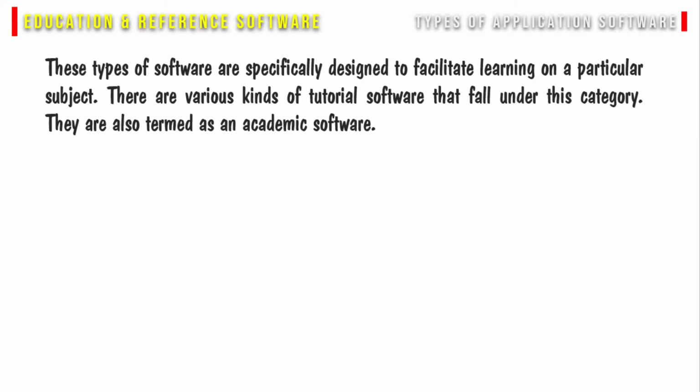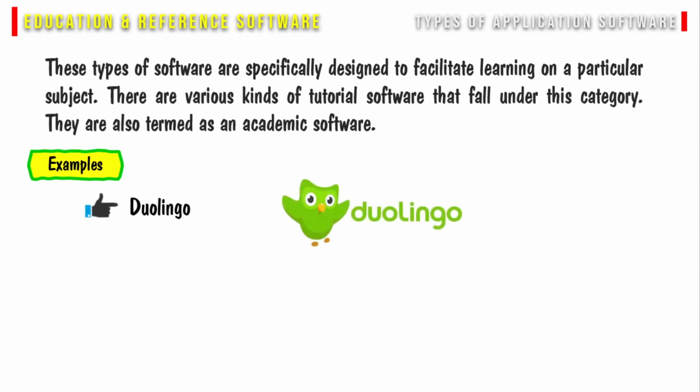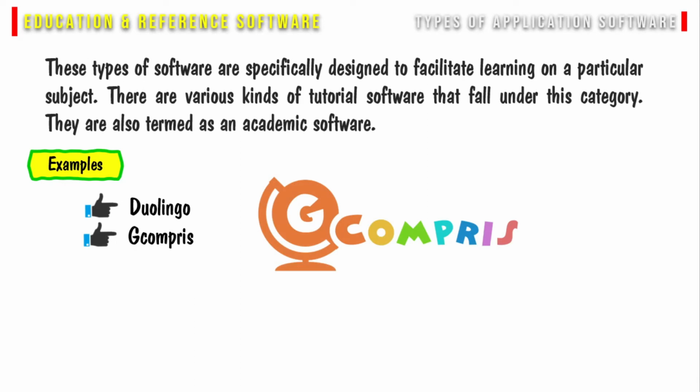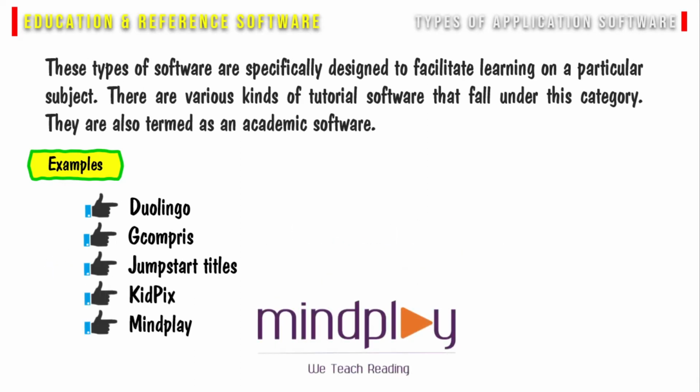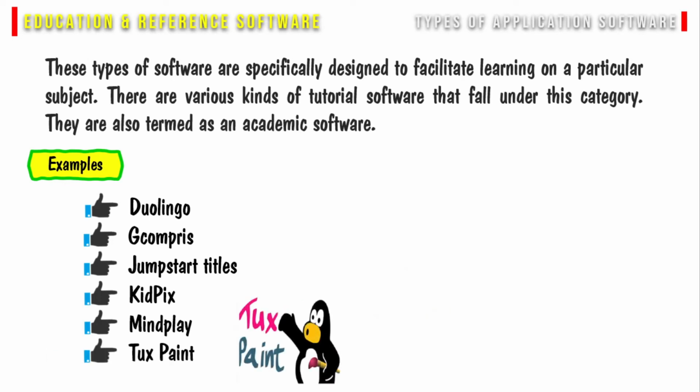These types of software are specifically designed to facilitate learning on a particular subject. There are various kinds of tutorial software that fall under this category. They are also termed as academic software. Some examples of educational software are Duolingo, Gcompris, Dumpster Titles, KidPix, Mindplay, TuxPaint, etc.